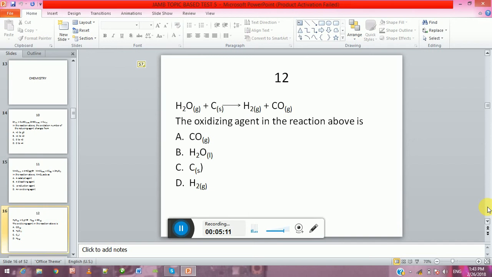H2O plus C to give H2 plus CO. The oxidizing agent in the reaction above is A. CO, B. H2O, C. C, D. H2.